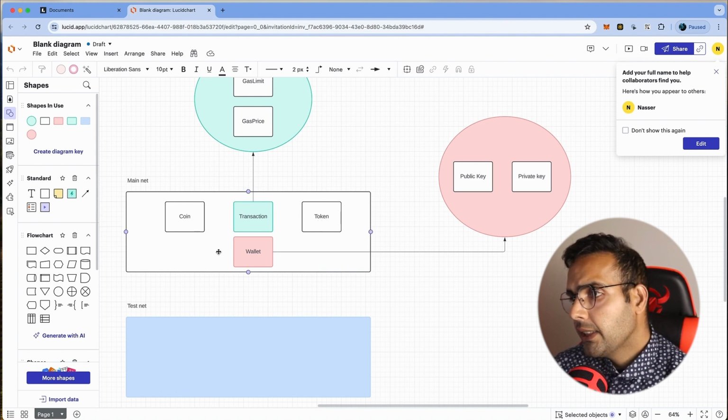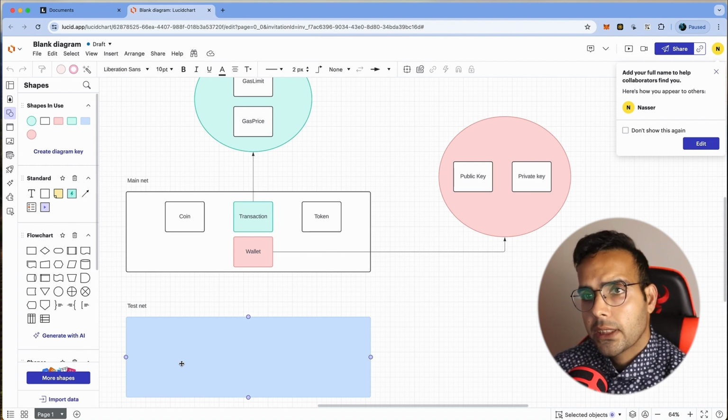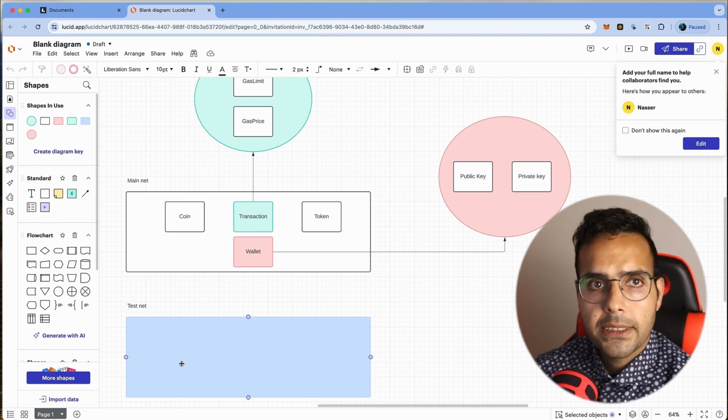But in testnet, we also have a blockchain. We can create tokens inside it. It has its own coin, and you can do everything that you do in mainnet in testnet also. You can even create a wallet and publish it to Google Play that uses testnet, and you can issue your tokens as much as you want. But it doesn't worth anything in real life. So that's the main difference.